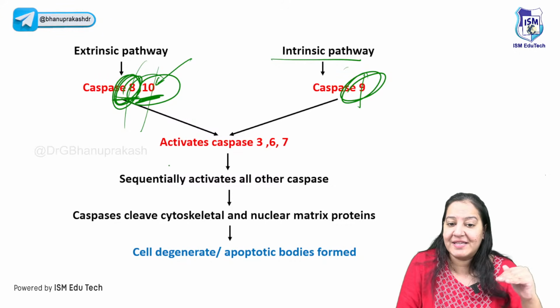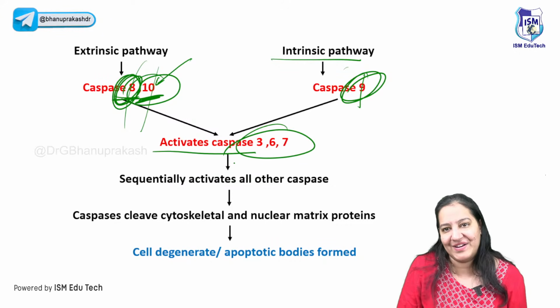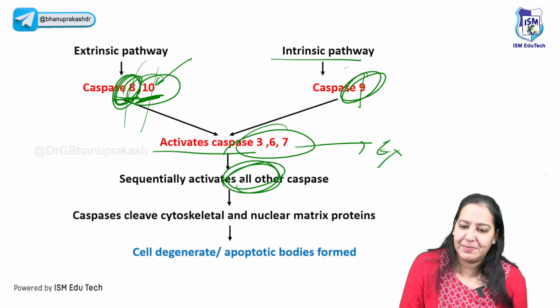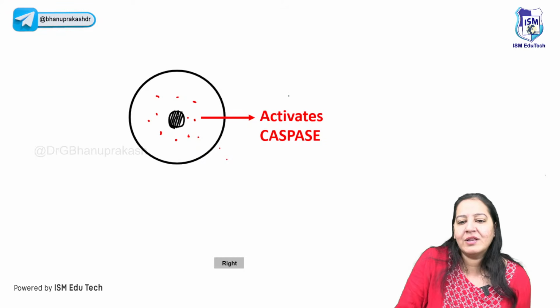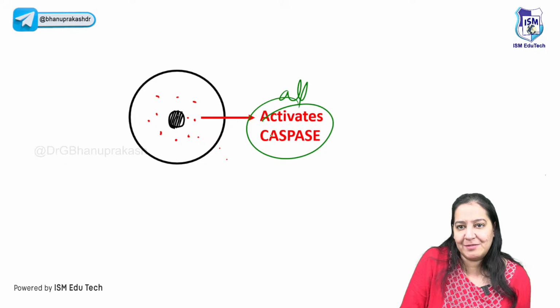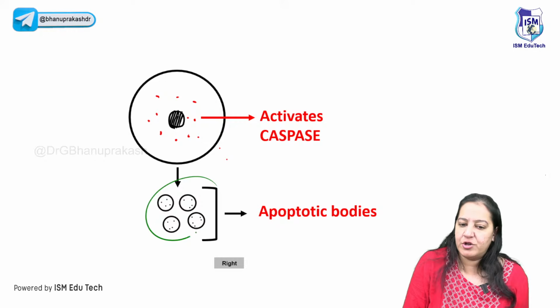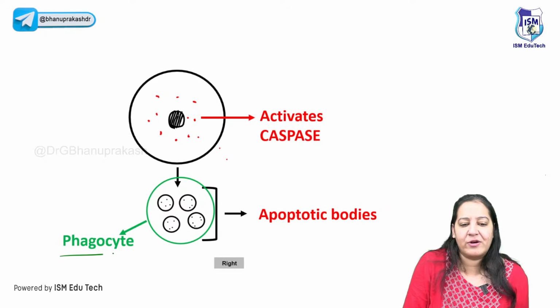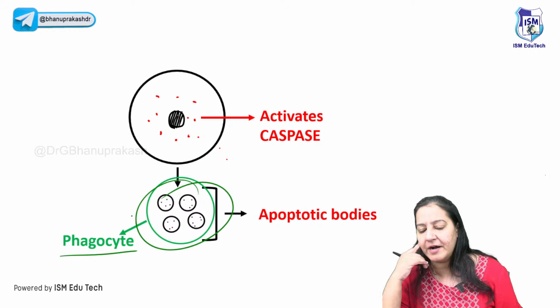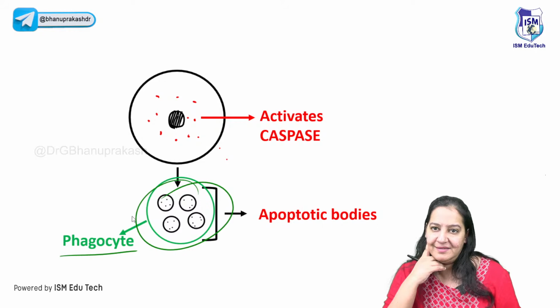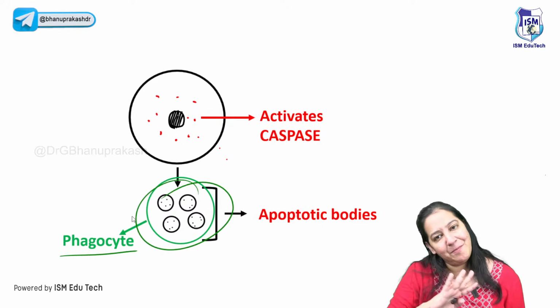So these 3 caspases activate the next caspases, 3, 6, 7. So these are the caspases of the execution pathway and ultimately all the caspases will get activated. Once all caspases are activated, the cell is converted into apoptotic bodies. In the end, a phagocyte will come and engulf all the apoptotic bodies and the apoptosis is over.